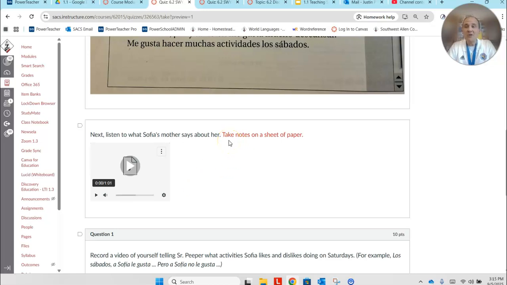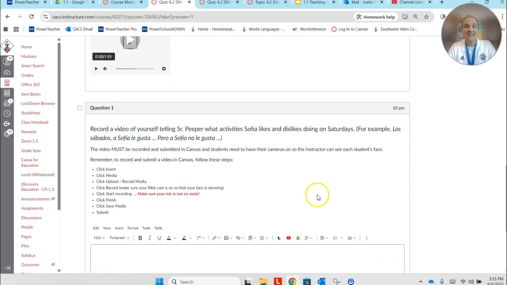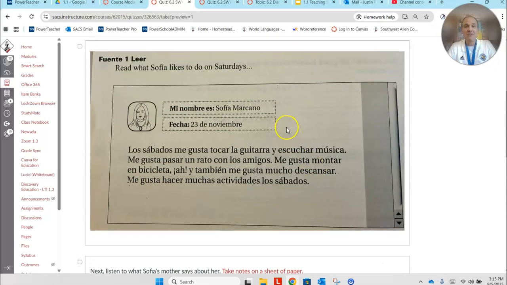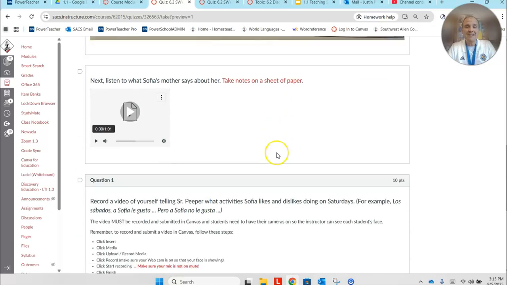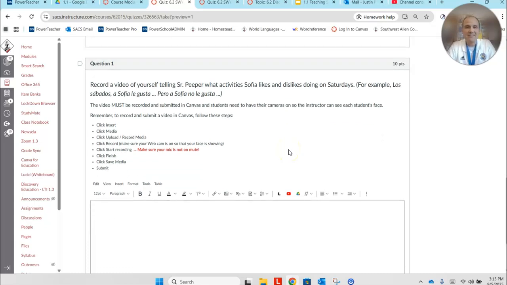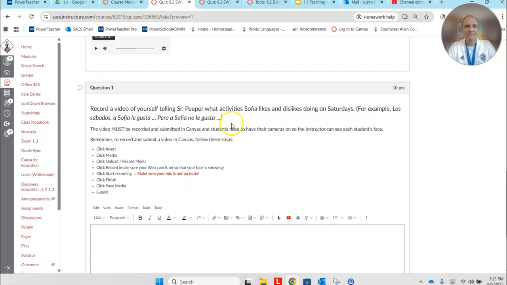Now, it says here in red, take notes on a sheet of paper. You're going to need some of the information that you hear to be able to do this part of the activity. The activity is record a video of yourself telling Señor Peeper what activity Sophia likes and dislikes doing on Saturdays. So you'll be able to pull some of that information from the reading. The rest of it will come from the listening, and you'll combine those two to create your video. So for example, in your video you might say, Los sábados, on Saturdays, a Sofía le gusta, pero a Sofía no le gusta, and you would mention those activities as well. So the directions are here on how to make your video.